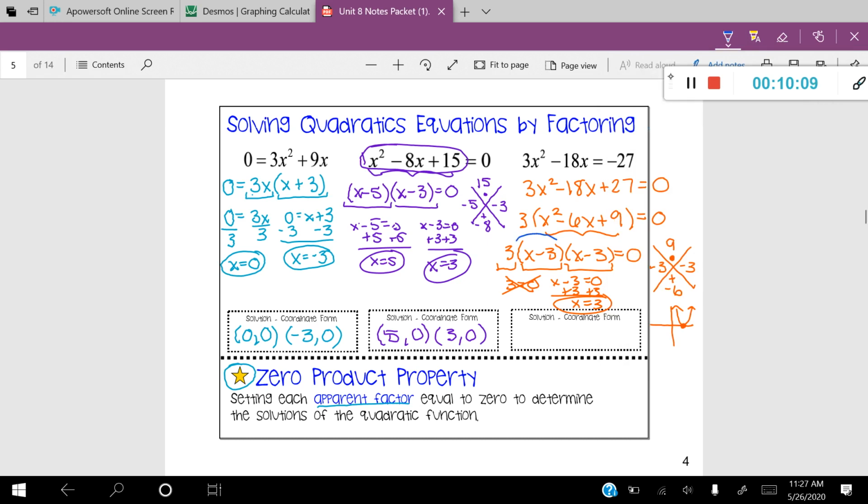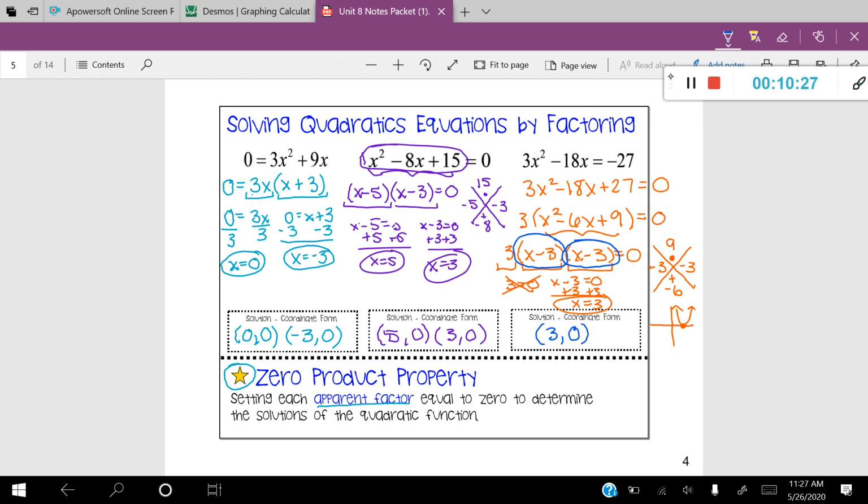Take a look up here. Notice that two of my apparent factors are exactly the same. That's why it's called a double root. And you'll notice also in the answer, you only have one answer, (3, 0), because it's only going to cross that x-axis in one location.